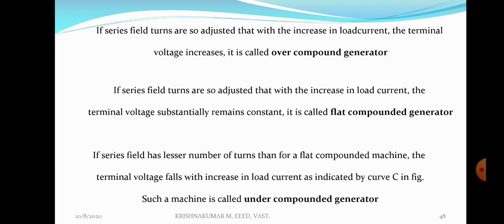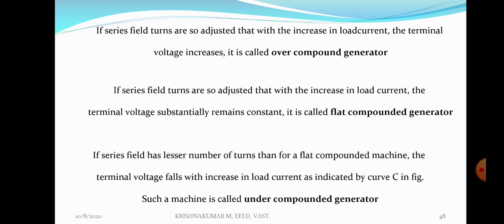If the series field ampere turns are so adjusted that with increase in load current, terminal voltage increases, it is called an over compound generator. If series field ampere turns are so adjusted that with increase in load current, terminal voltage remains constant, it is called a flat compound generator. Terminal voltage remains constant means flux produced by series field ampere turns remains constant. If a series field has a lesser number of turns than that of a flat compound machine, the terminal voltage falls with increase in load, as indicated by curve C. Such a machine is called an under compound generator.